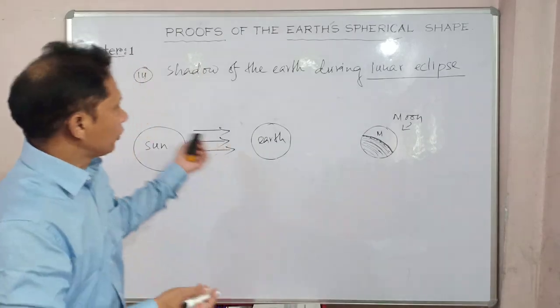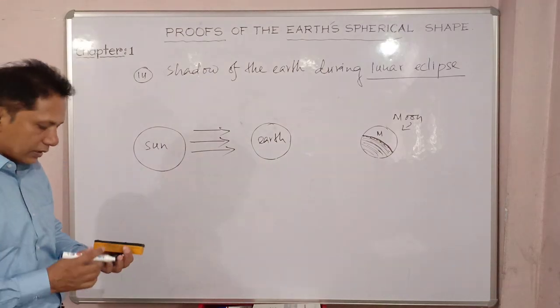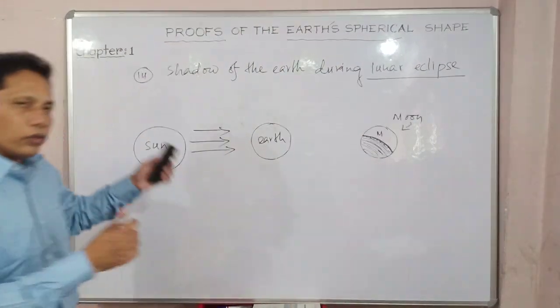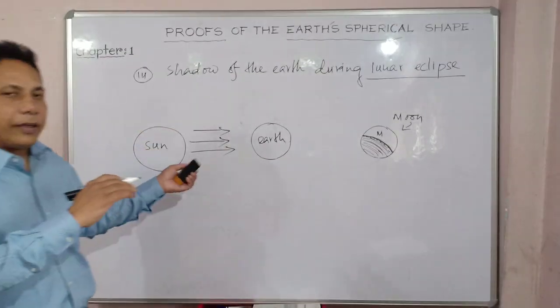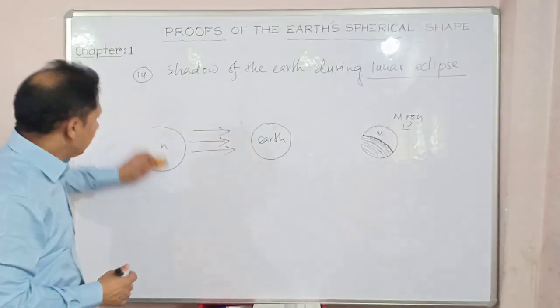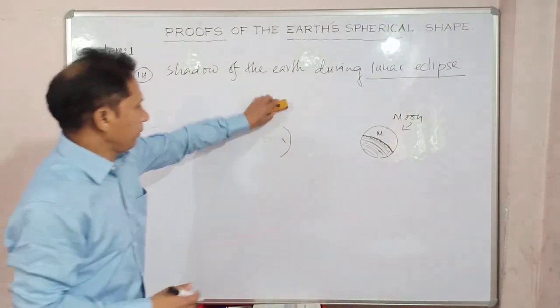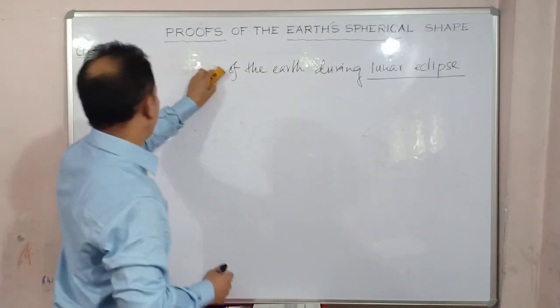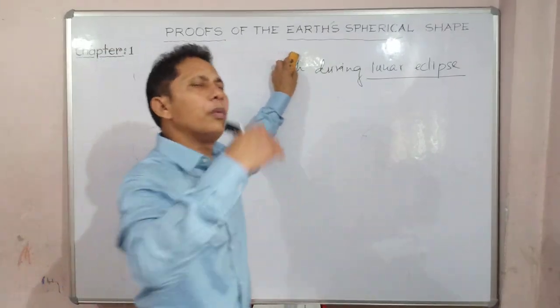So this is, as I have said, proof number 3. This way, diagrammatically, you go through all those proofs one by one. Let's go to the next one. All these unique experiments and proofs came one by one over the ages.